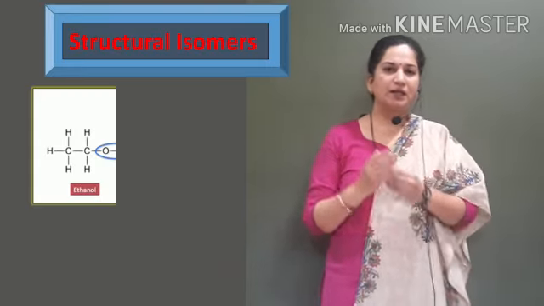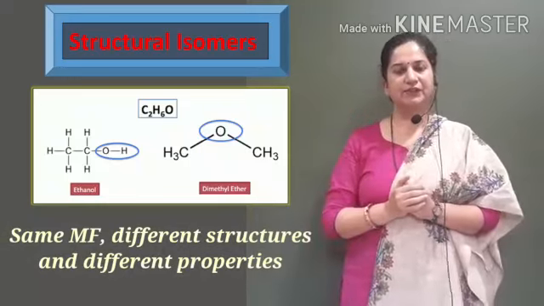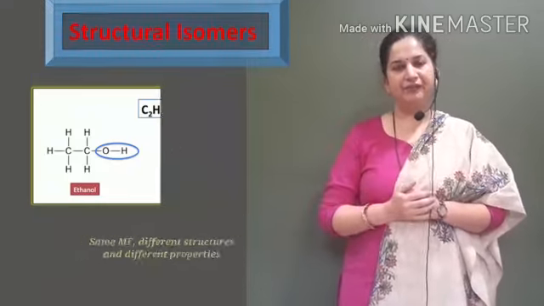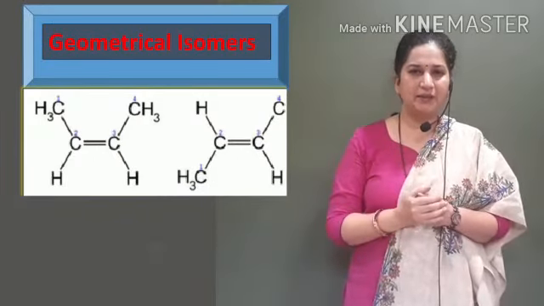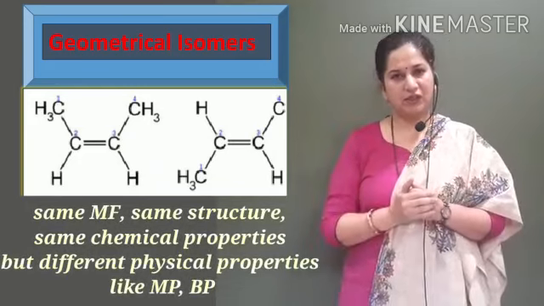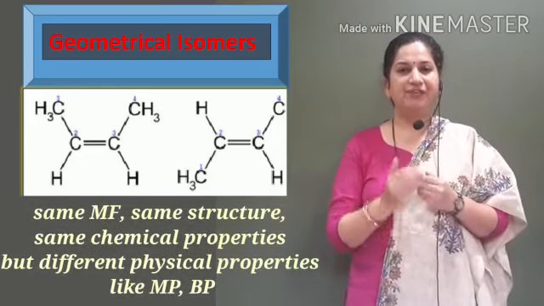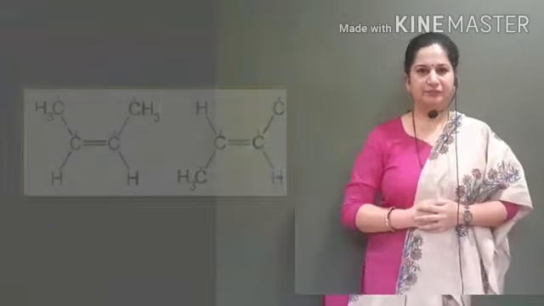Structural isomers are compounds with the same molecular formula but different structures. Their chemical and physical properties are different. Geometrical isomers are compounds with the same molecular formula, same structure, same chemical properties, but they differ in physical properties like melting point and boiling point.